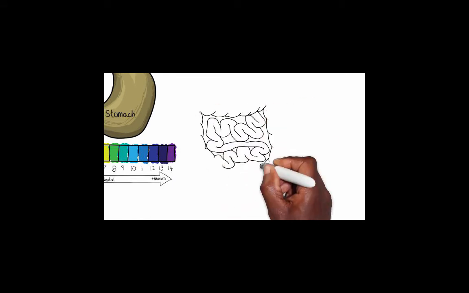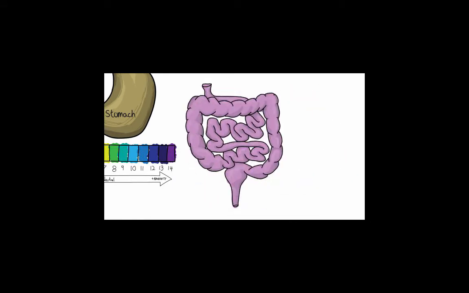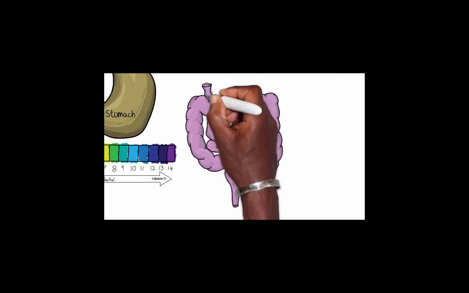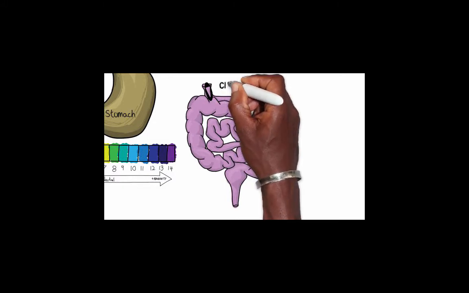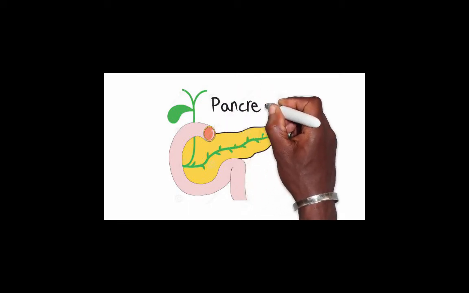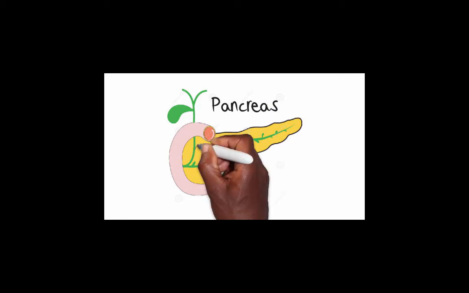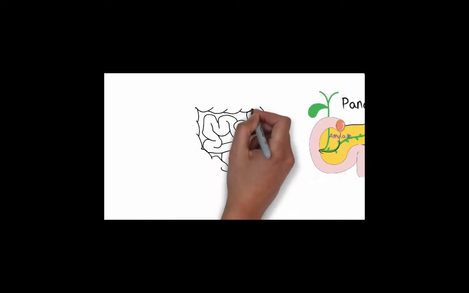Digestion of carbohydrates resumes as food passes from the stomach into the small intestine, where the bolus of food is now called chyme. Amylase, produced by the cells of the pancreas, is added to the small intestine by way of ducts. The action of amylase in the small intestine is identical to the action of amylase in the mouth, resulting in short starch chains and disaccharides.